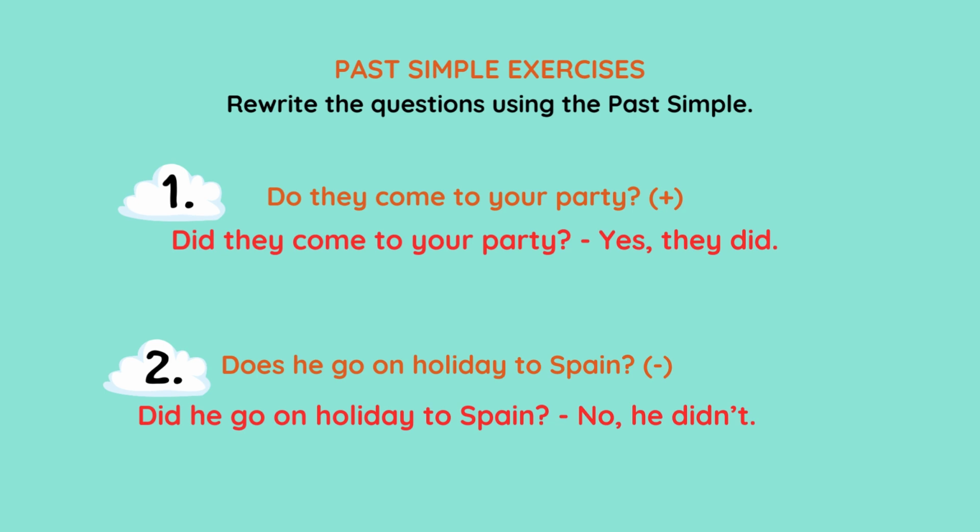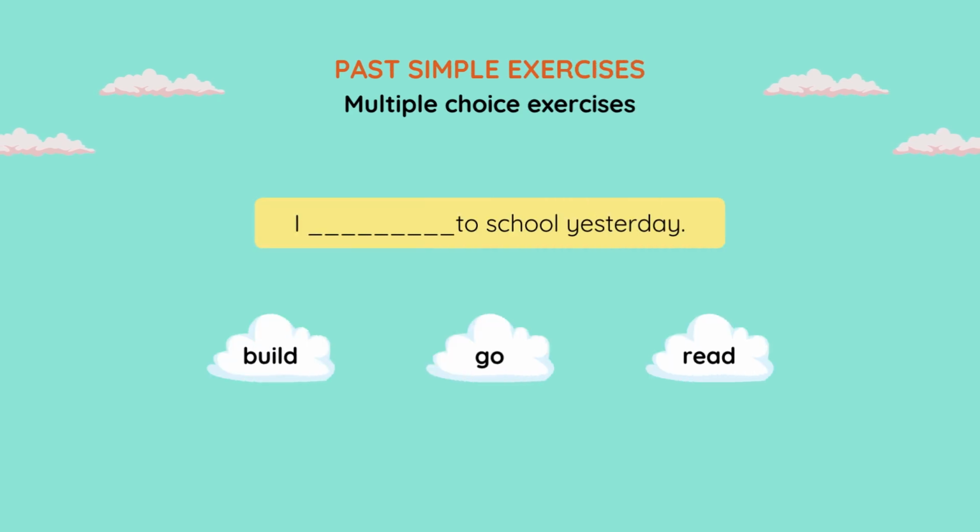So the first sentence, do they come to your party? You rewrite it in the past simple. Did they come to your party? And the short affirmative answer is yes, they did. The second sentence, the original question, does he go on holiday to Spain, in the present simple? And in the past simple, it is the following. Did he go on holiday to Spain? And you had to write a negative short answer. No, he didn't.